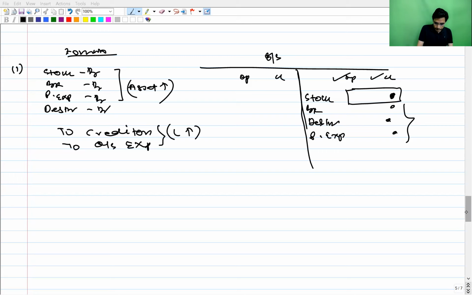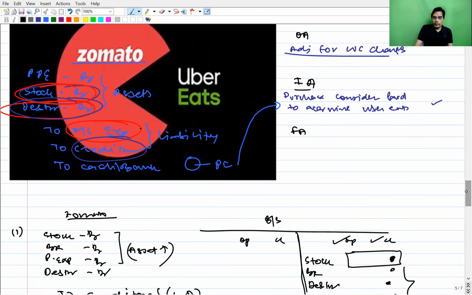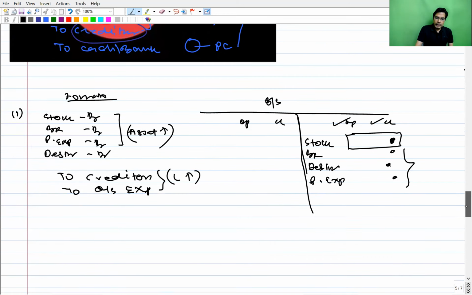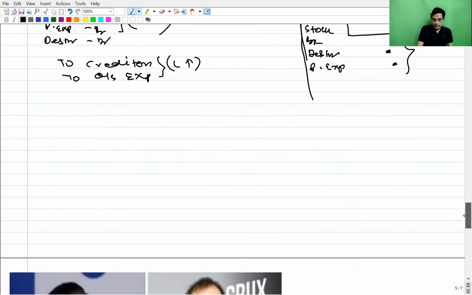Third point. So first point, whatever money you have paid for acquiring another business entity, show it under investing activity. Or whatever money you have received by selling a business entity or business unit, show it under investing activity as a cash inflow. And if you're paying money, then show it as a cash outflow. Second point, be careful in the working capital changes calculation. Don't include the current assets and current liabilities of the acquired entity. Third,